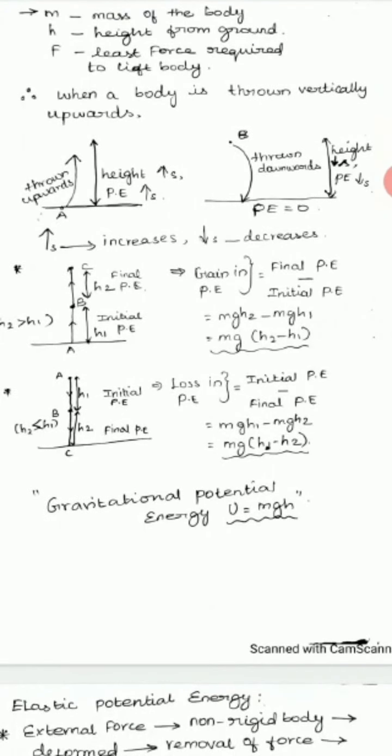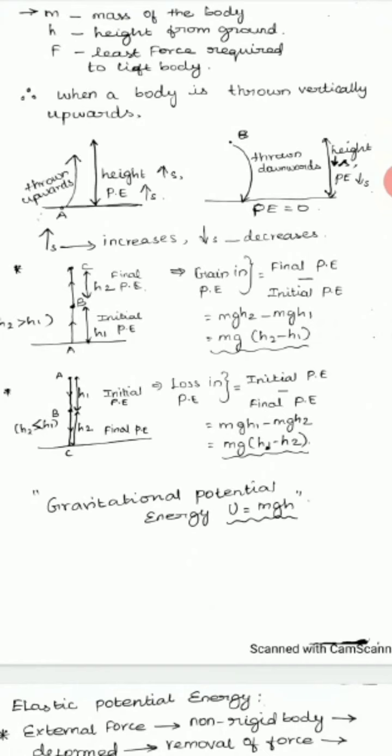At the earth surface, the potential energy will be 0. So in the first case, you throw an object upwards, the height increases and the potential energy also increases. In the second case, you throw the object down towards the earth, the height decreases, and the potential energy also decreases and becomes 0.